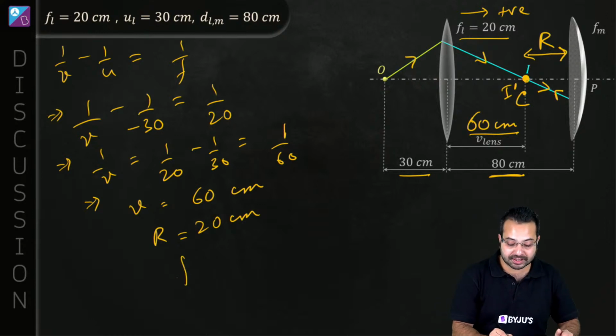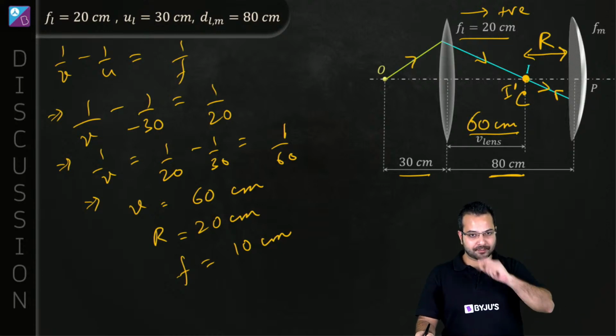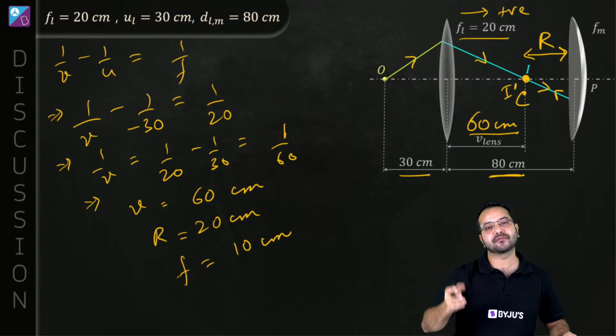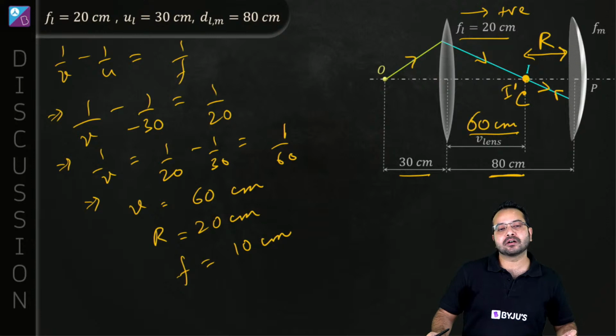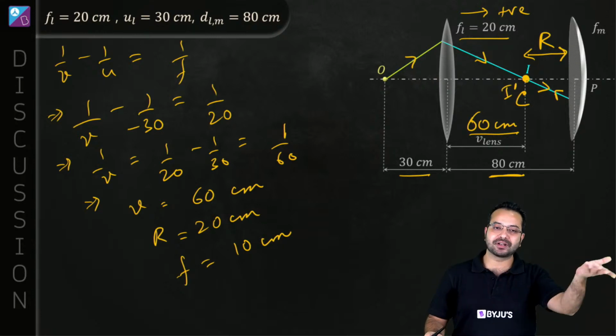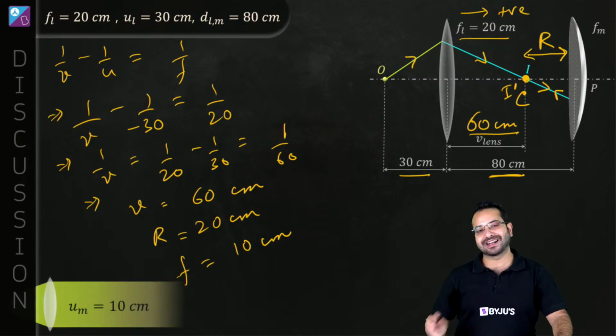That means, what will be the focal length? The focal length is going to be 10 centimeter. I'm dropping the minus sign because I don't need that either. Okay, the focal length is going to be 10 centimeter. So where should you place the object in front of the concave mirror to get a virtual image? From pole till focus. Beyond that, you can't get a virtual image. So what should be my answer? My answer should be 10 centimeter.